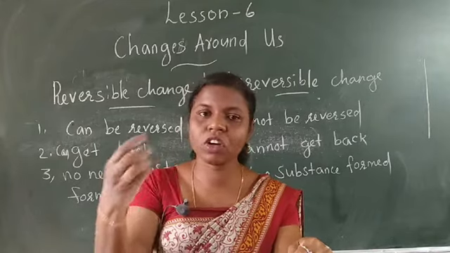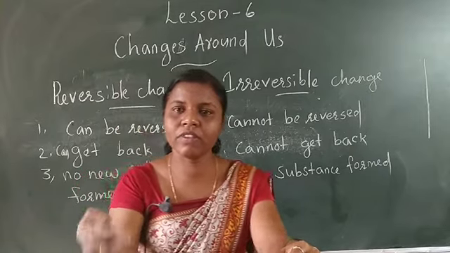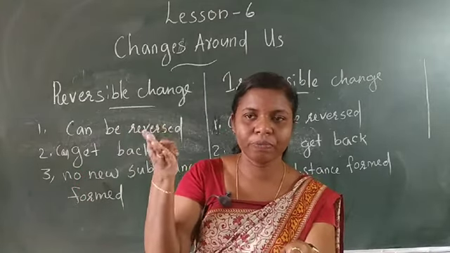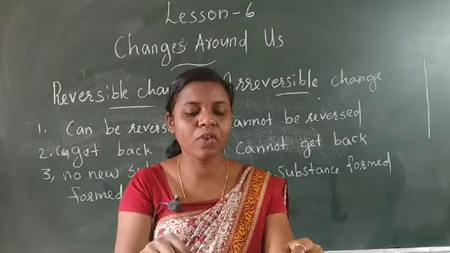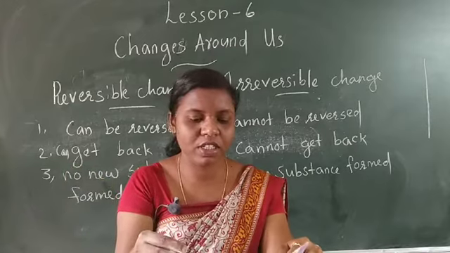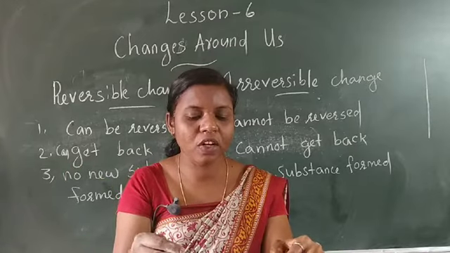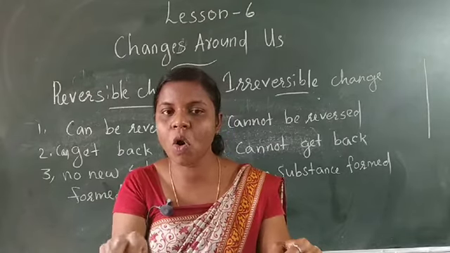Yes, wet clothes to dry clothes is reversible, because dry clothes can be wetted again. Then woolen yarn to knitted sweater. After knitting, the sweater does not come back. Reversible? No. Then grain to flour? No. Then cold milk to hot milk.